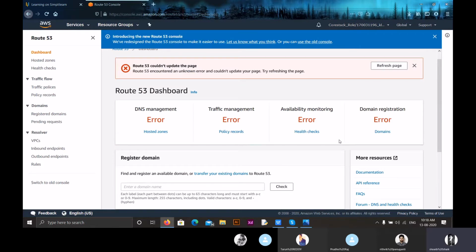Coming to traffic management, after creating my domain name I'll be creating a website, right? I can also monitor and manage all the incoming traffic as well as outgoing traffic through this Route 53 dashboard. Another one is the DNS management system. After registering my domain name, I can also manage it through Route 53. Here there are different options like hosted zones and health checks, which tell us what the working websites are, and hosted zones are the zones where we place our domains.